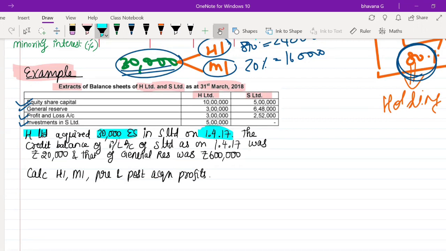From this, what information are you able to pick? The first information you are able to pick here is the date of acquisition. What is the date of acquisition? It is 1/4/17. The next is the date of consolidation. When will be the date of consolidation? It will be 31st March 2018. Next, what is the holding interest here? HI means holding interest.